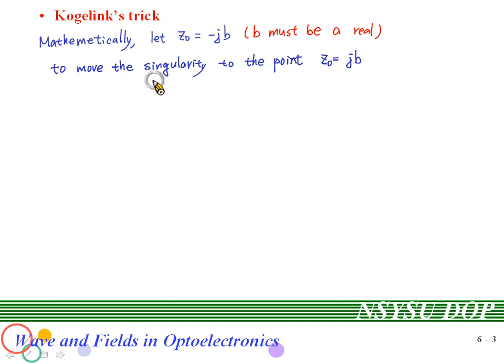So this means that the singularity will be moved to the imaginary axis. By doing so, we can move the singularity to the imaginary axis. The singularity will no more appear on the real axis.